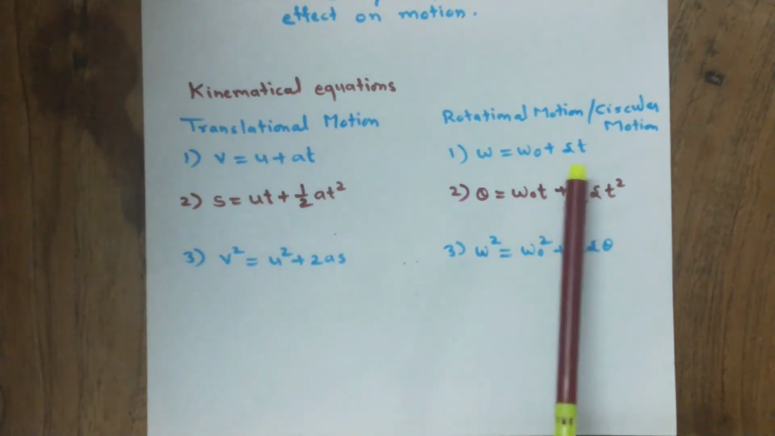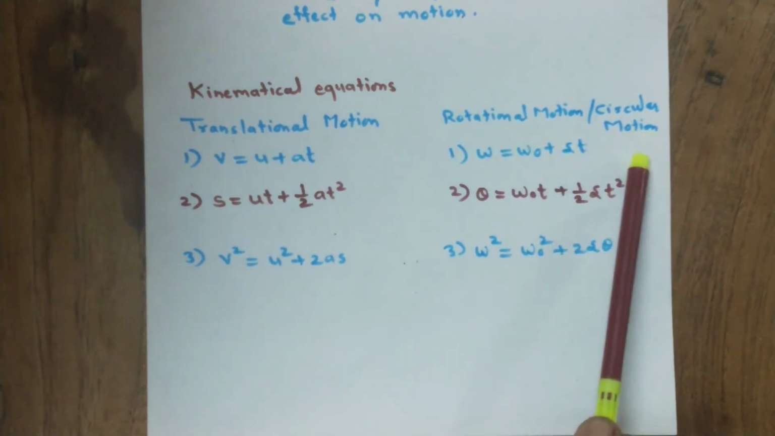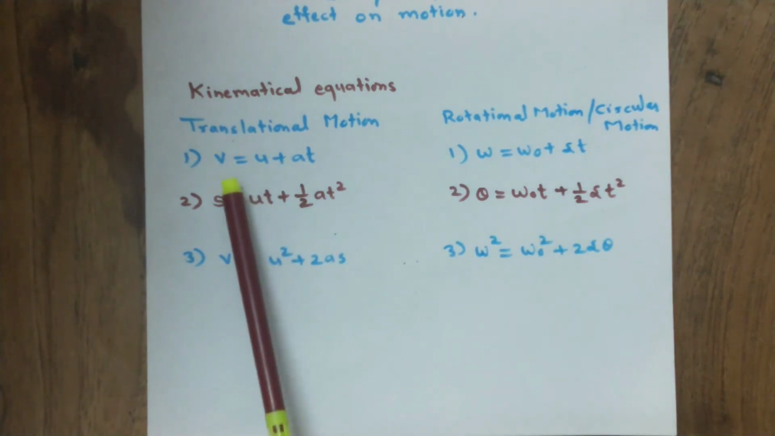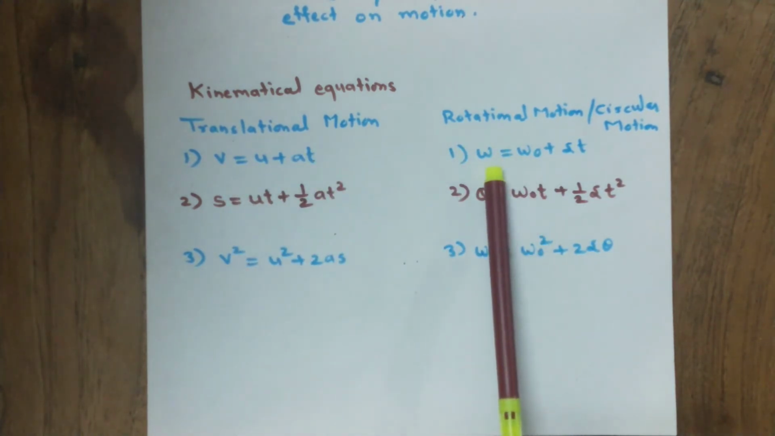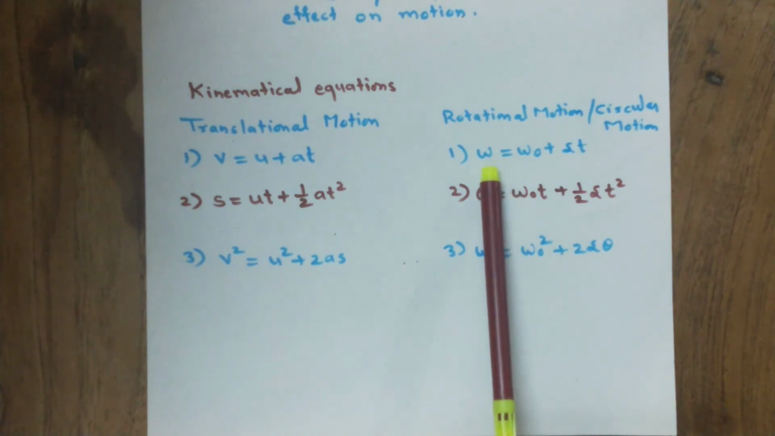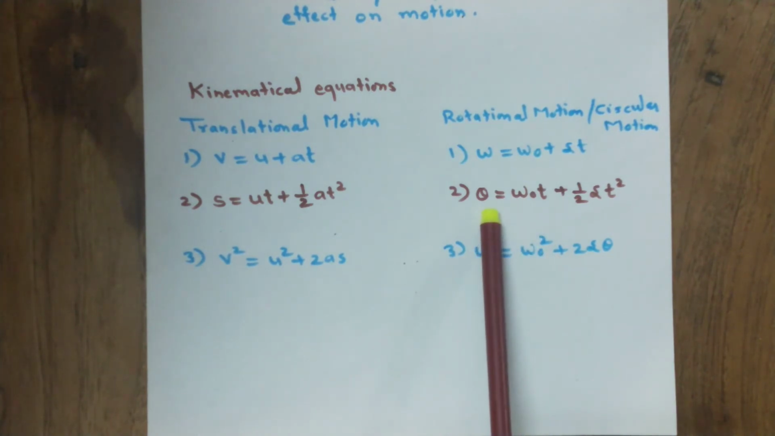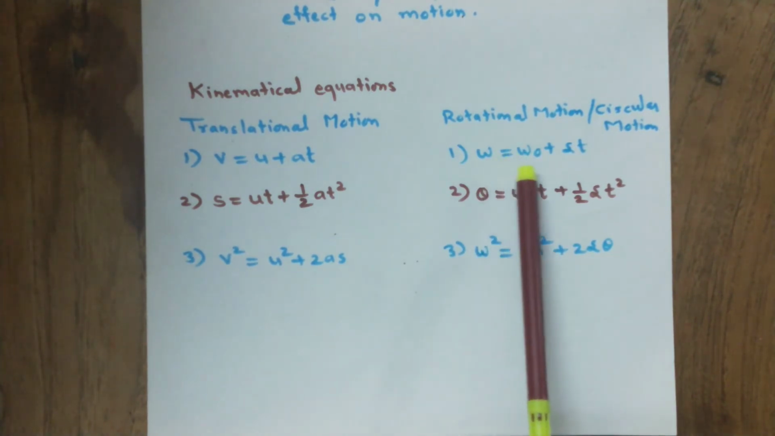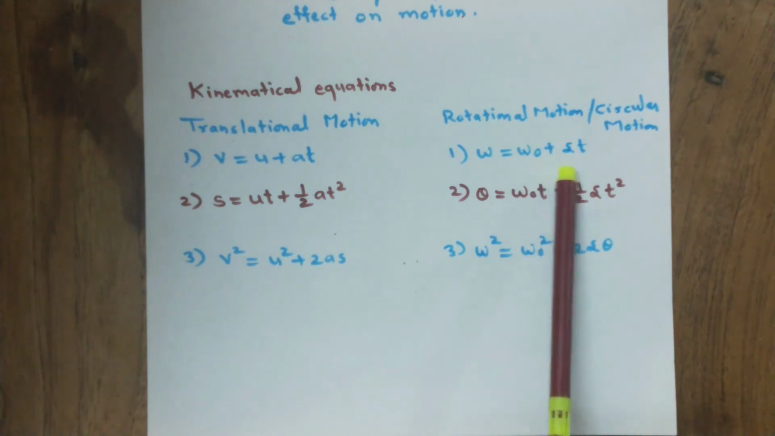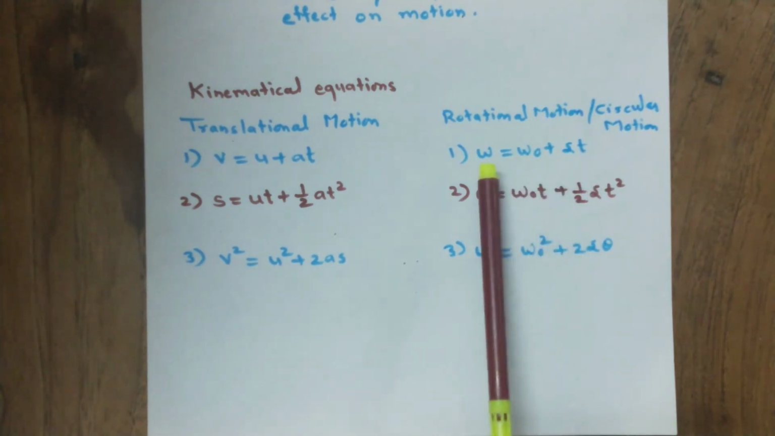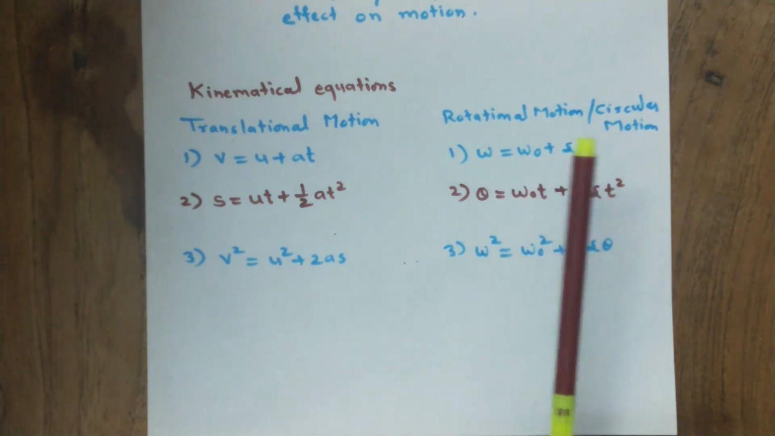On same lines, for rotational motion or circular motion, the v is replaced by omega. What is omega? Omega is the angular velocity of the body. It is the rate of change of angular displacement of the body. Omega is equal to omega 0 plus alpha t. Alpha is the angular acceleration produced in the body. It is the rate of change of angular velocity in time t.